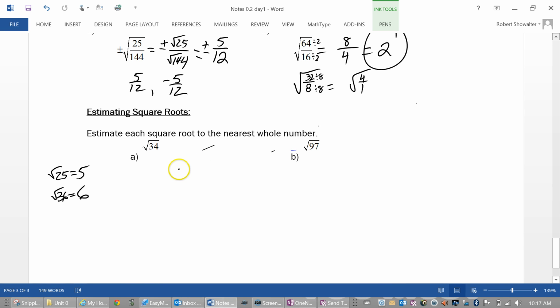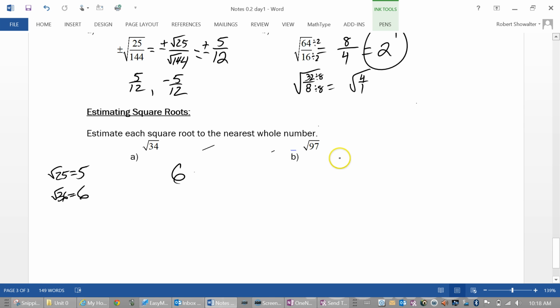Is it closer to 5 or closer to 6? 6. It's going to be closer to 6. So to answer this question, by the way, square root 32 is not equal to 6. It's just closest to 6. That makes sense? Okay. What about square root 97?